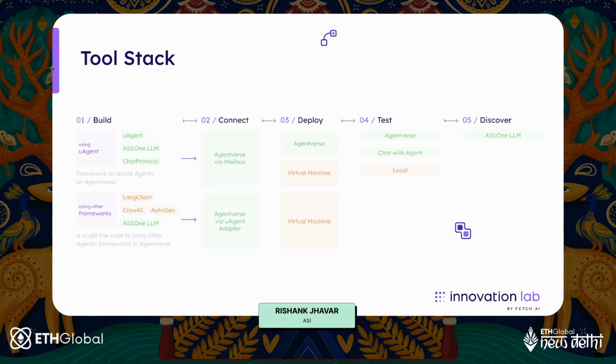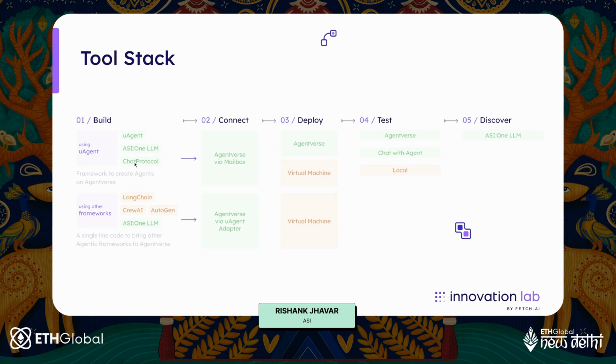With UAgents, you can build using UAgent, you can directly push it to ASI1 LLM, and you can use chat protocol, which is a very simple protocol for your agent that enables it to chat. You can also use other frameworks like LangChain, CrewAI, Autogen, you name it. We have all the major agents and agentic frameworks that you can use via ASI1.